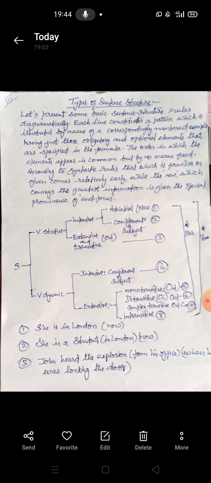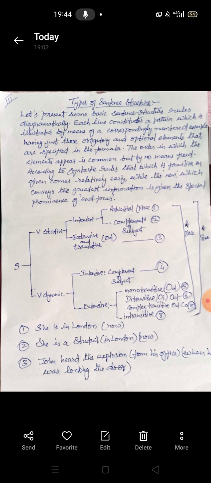So number 1 is an adverbial of place, that is, she is in London. In London is an adverbial of place. Of course, we can have another adverbial, as you see in brackets, an adverbial of time, that is, now. She is in London now. So we have an adverbial of place, plus we can also add an adverbial of time.